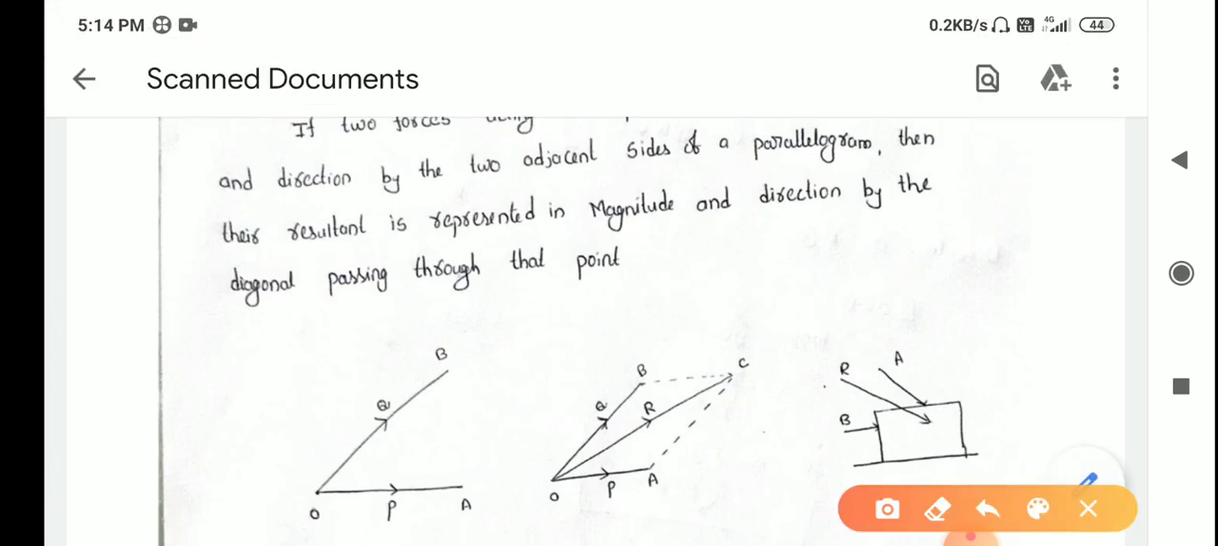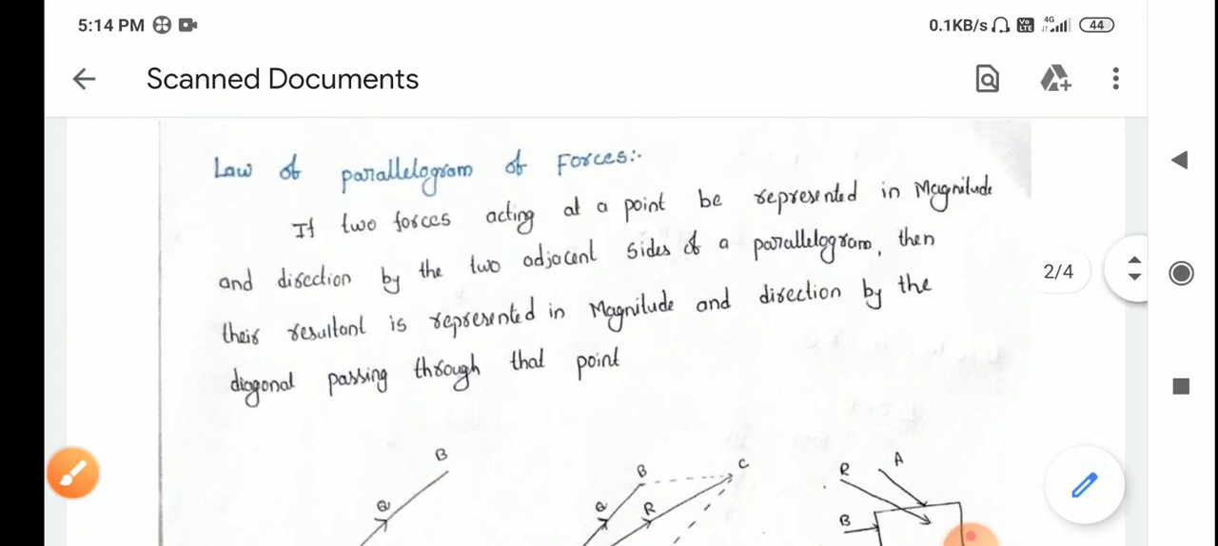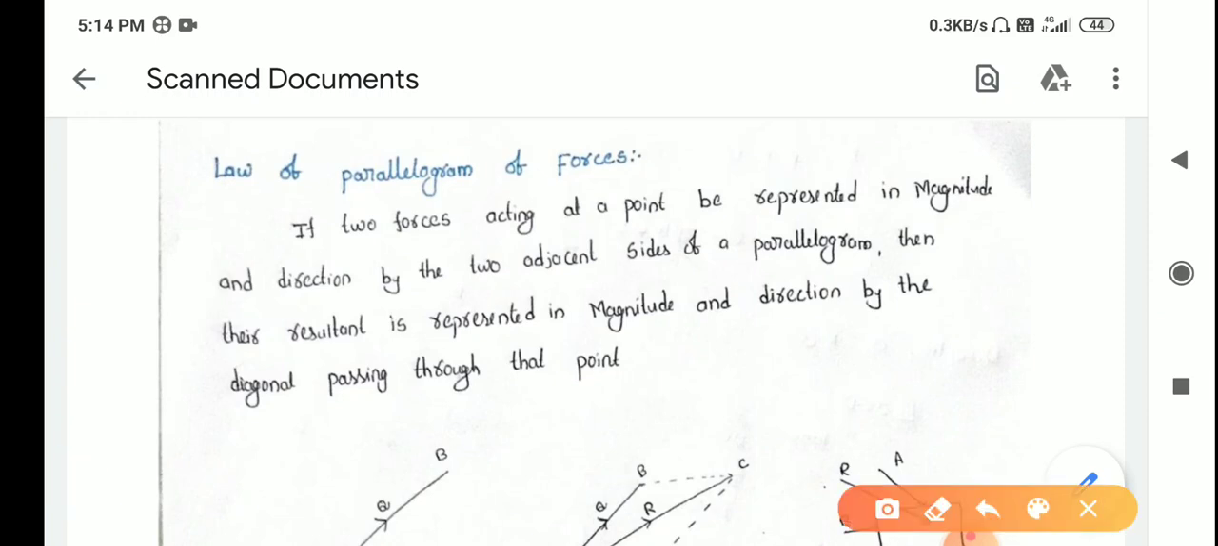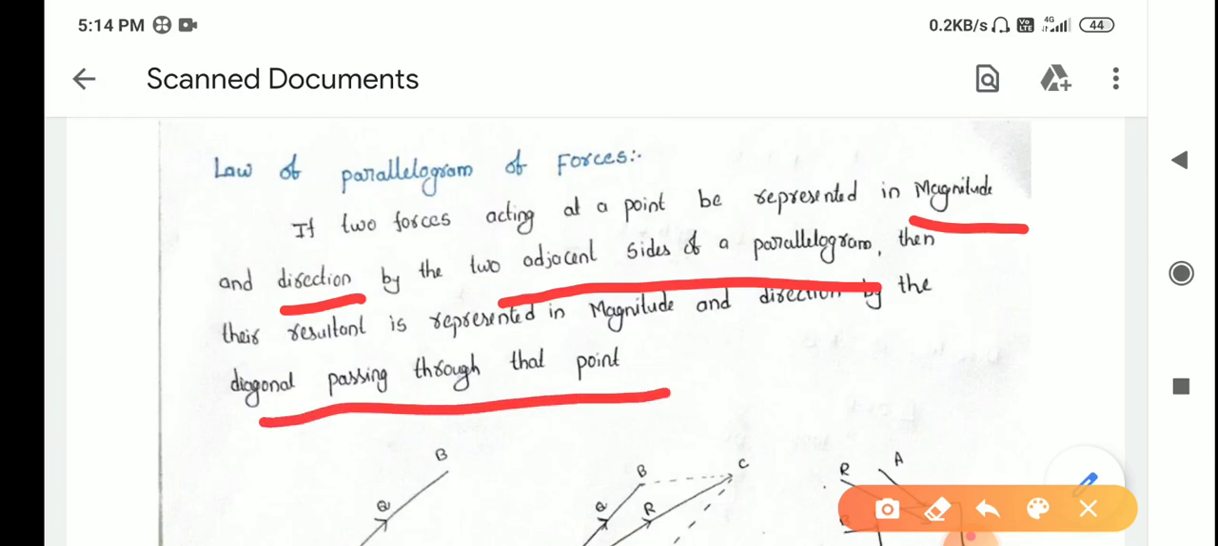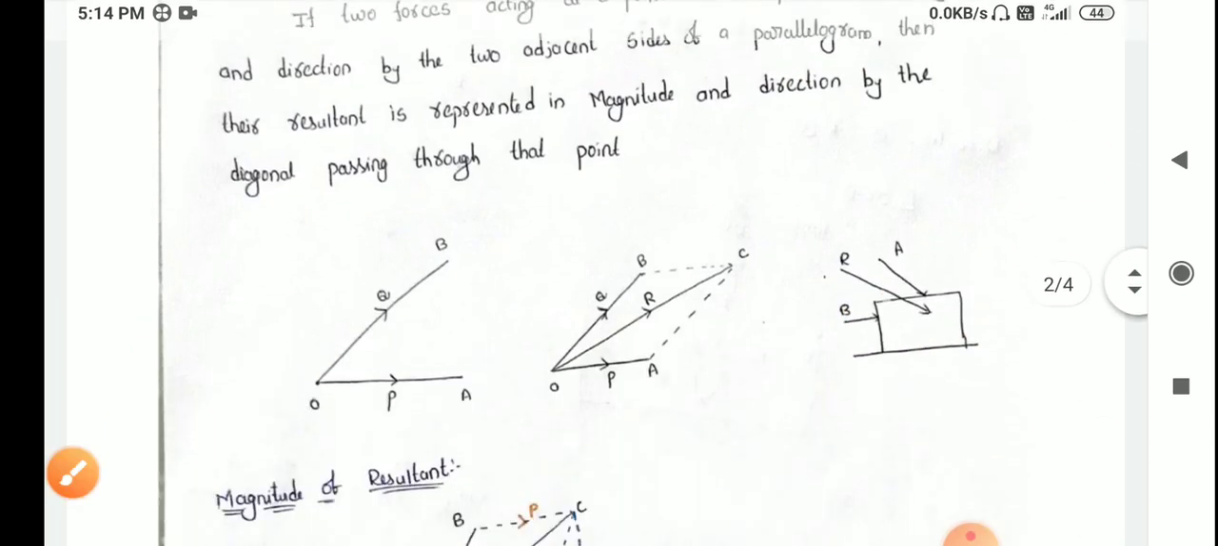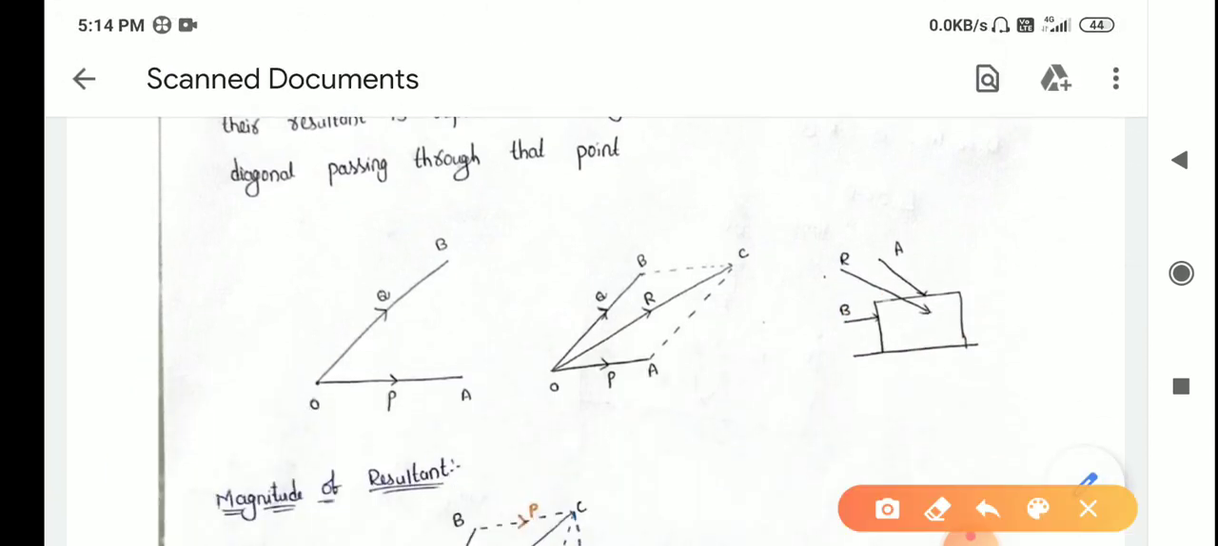The definition indicates the law of parallelogram of forces states that if two forces acting at a point be represented in magnitude and direction by the two adjacent sides of a parallelogram, then the resultant is represented by the diagonal passing through the point. That means if two forces, first let us understand the concept, then we will go again through the